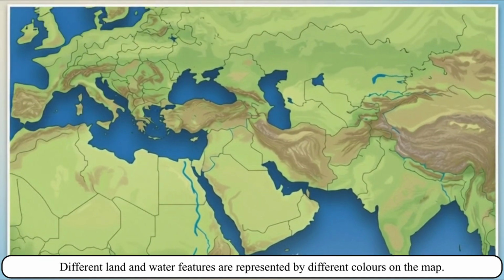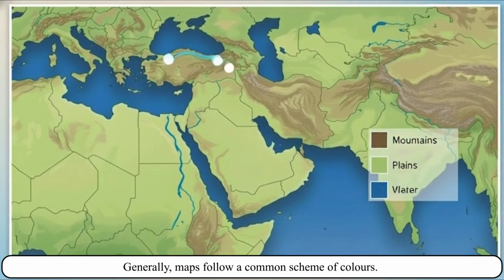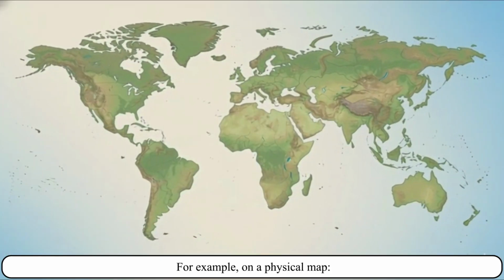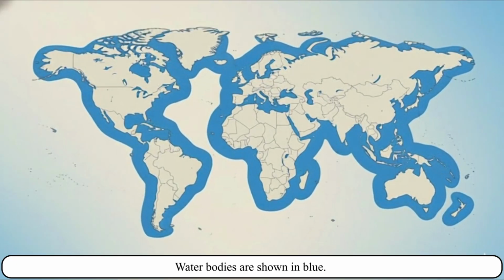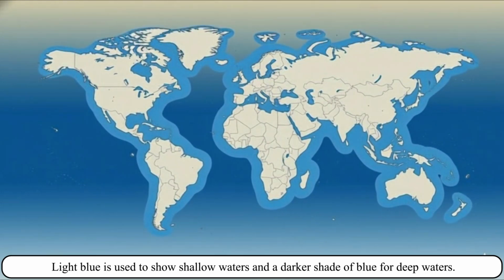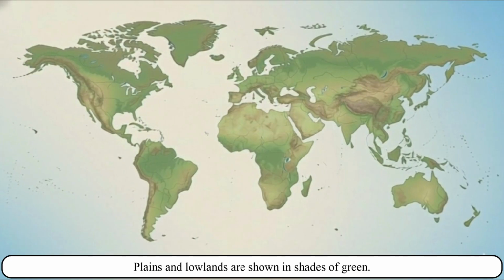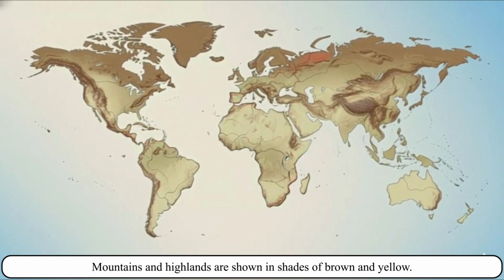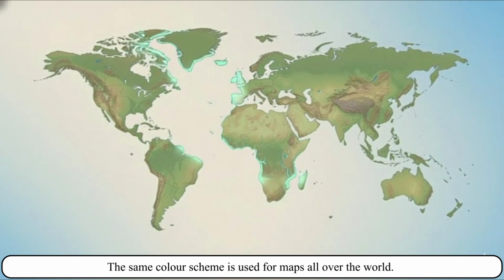Colors on a map. Different land and water features are represented by different colors on the map. Generally, maps follow a common scheme of colors. For example, on a physical map, water bodies are shown in blue. Light blue is used to show shallow waters and a darker shade of blue for deep waters. Plains and lowlands are shown in shades of green. Mountains and highlands are shown in shades of brown and yellow. The same color scheme is used for maps all over the world.